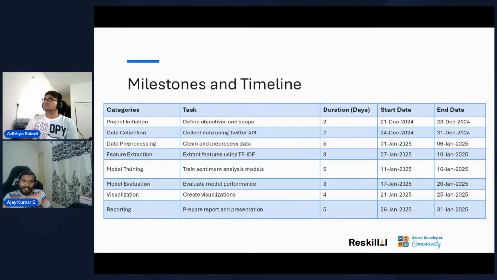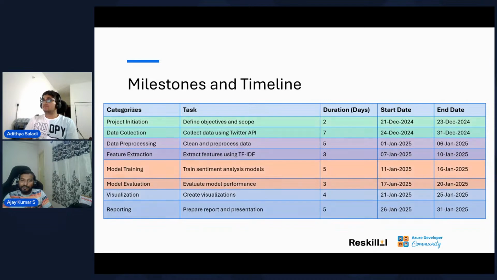Now, coming to the whole milestones and the timelines, right? So these are the high level categories which we designed, which we discussed, right? We will do project initialization, we will do data collection, pre-processing, feature extraction, model training and evaluation, and visualizing these reports. Right. So these are the high level tasks which we will do as a part of a project building, and that is what we are going to do today, right?